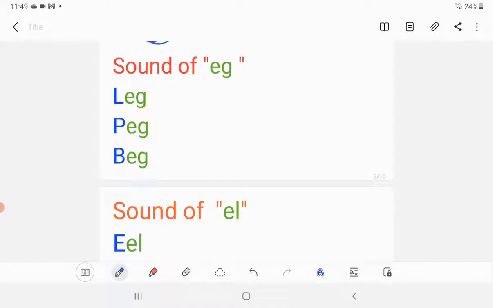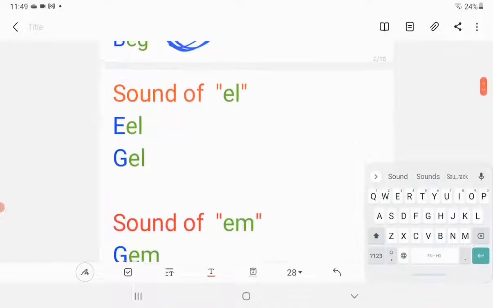Now we have the sound of vowel E with letter G. So it becomes the sound of egg. Egg. Try to use your throat muscle. Egg. Leg. Leg. Peg. Peg. Beg. Beg. Very good. Let's move to the next sound.